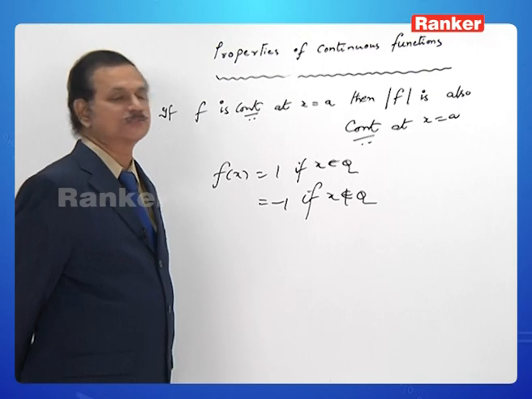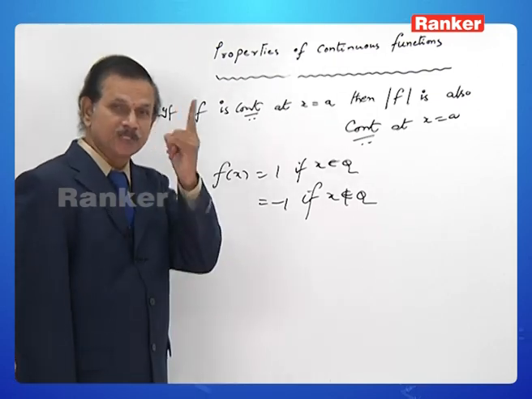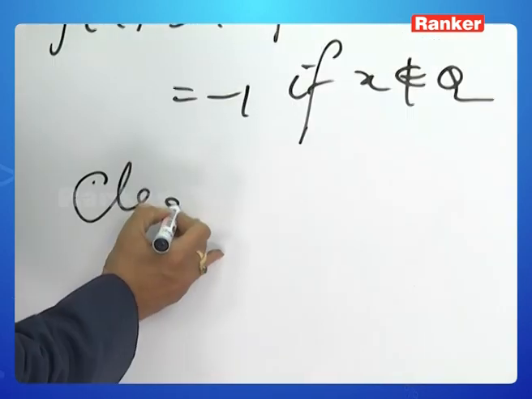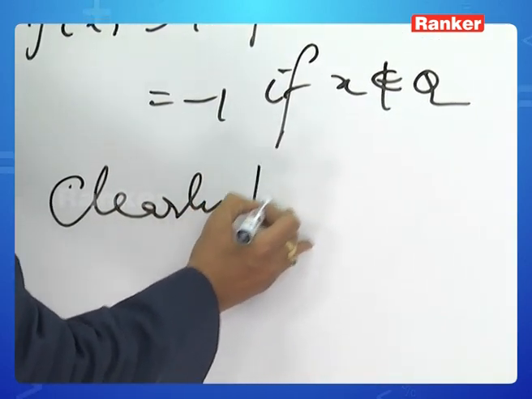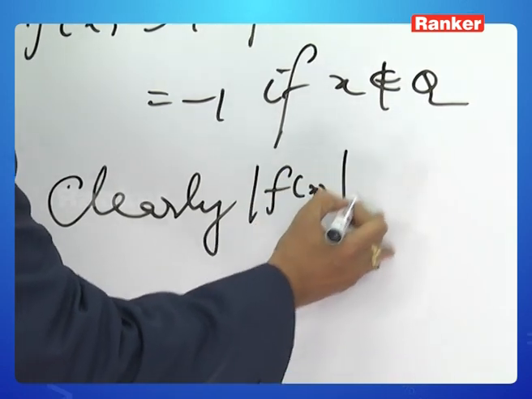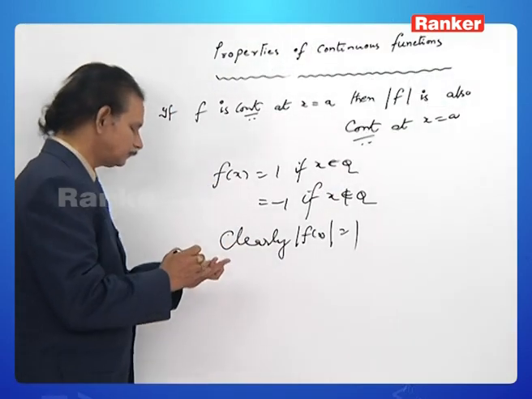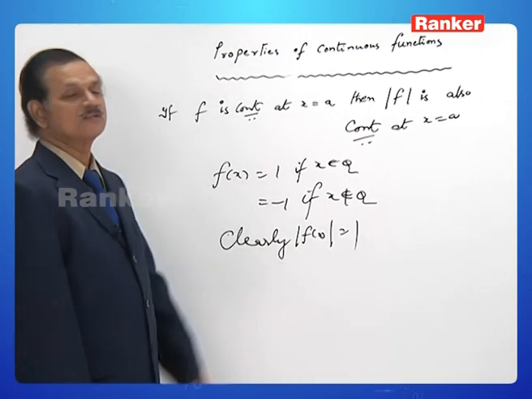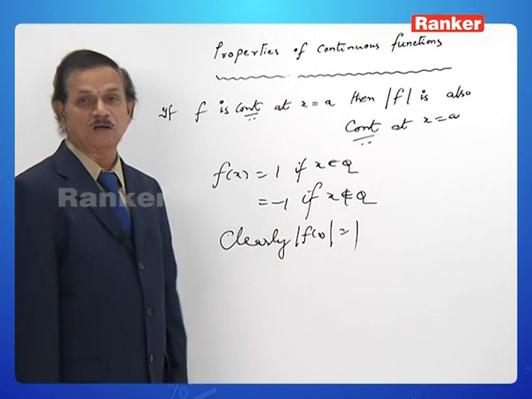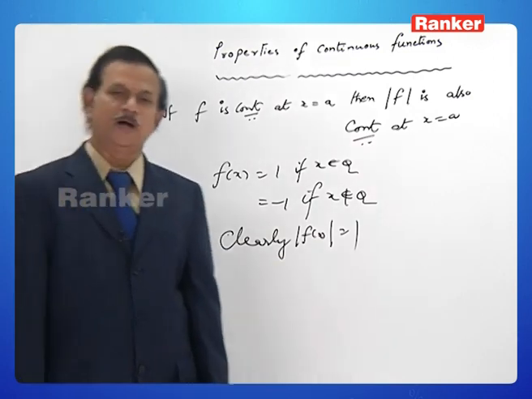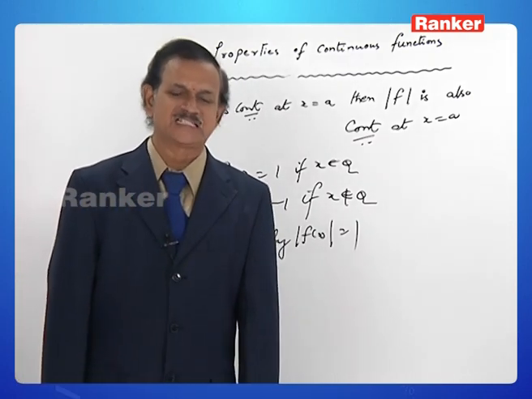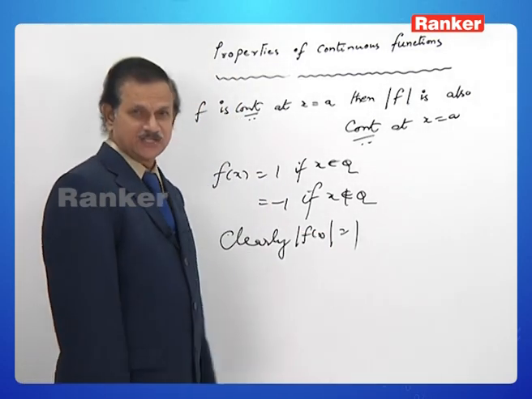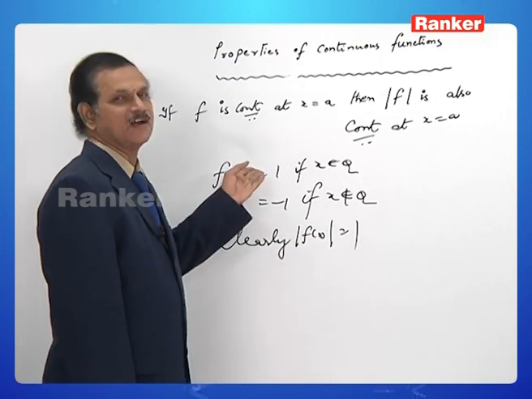Modulus of f of x is modulus of plus or minus 1, that is 1 clearly. Mod f of x is equal to 1 for all x belonging to R, either Q or R minus Q. It is immaterial. Mod f of x is always 1, hence it is continuous at every real number, because it is a constant function. You see, mod f is continuous but f is not continuous.